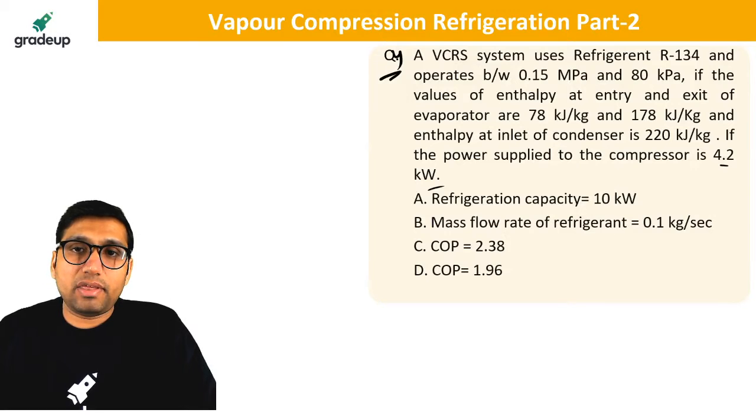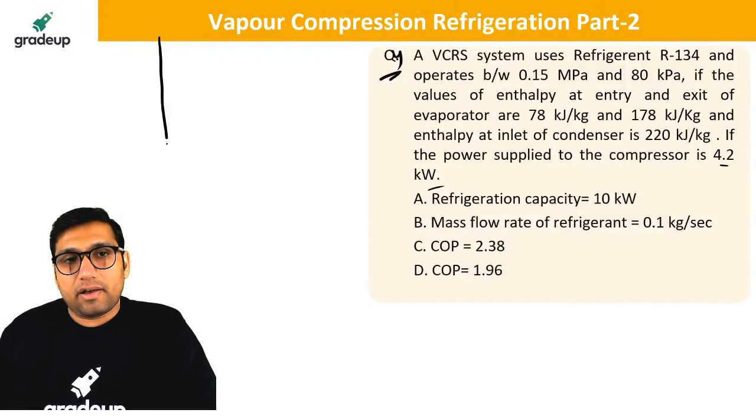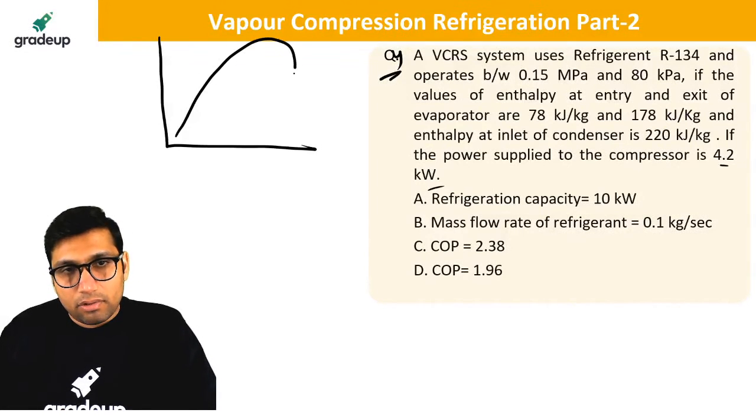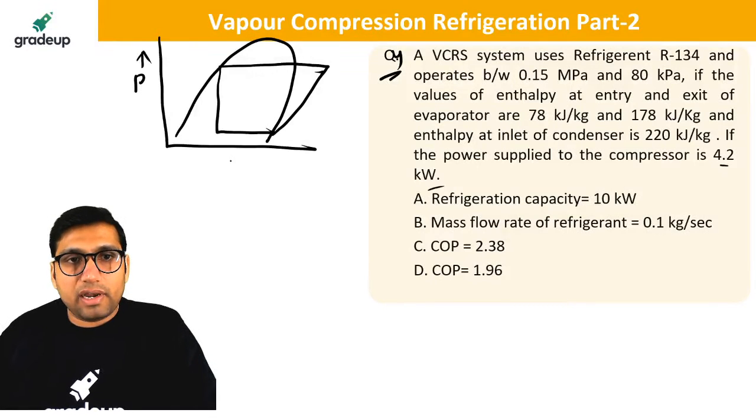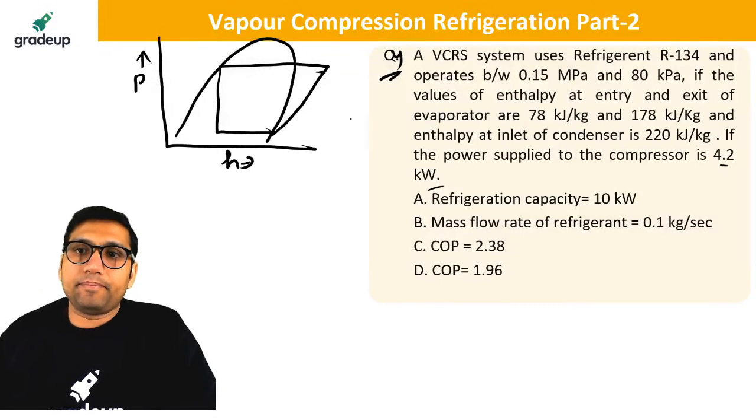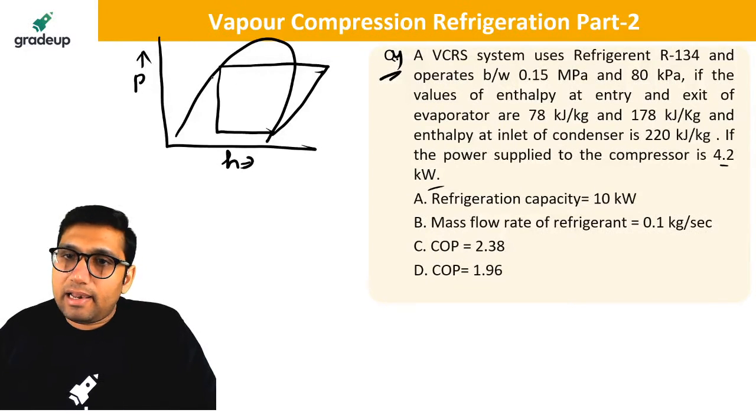We are having a VCR system using refrigerant R134, so you can plot this like this. Now you can draw the diagram. I'm just going very slowly so that you can understand it. Now we are having the enthalpies given here. The enthalpy at the inlet and exit are given.